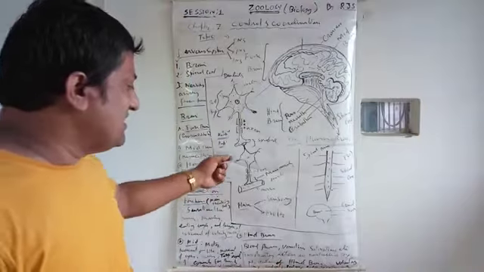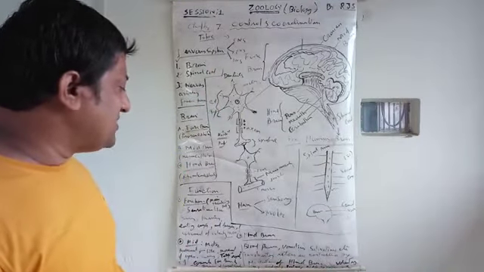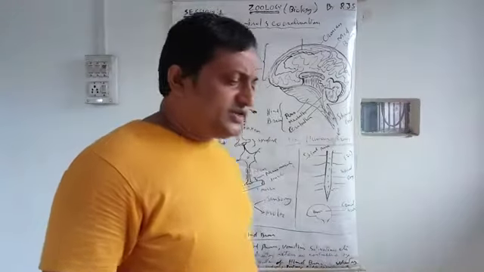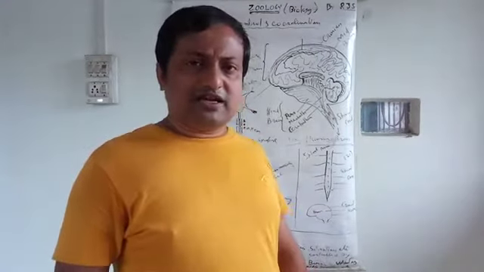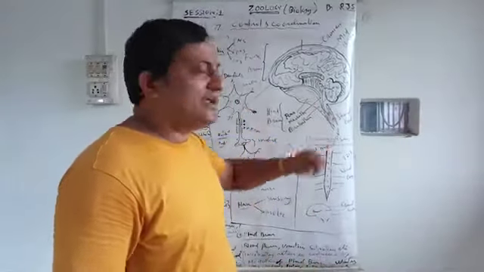Involuntary actions are also controlled by the hindbrain. Your gesture, your posture, riding a bicycle, all these are actually controlled by the hindbrain.